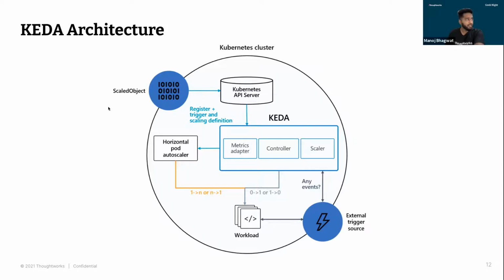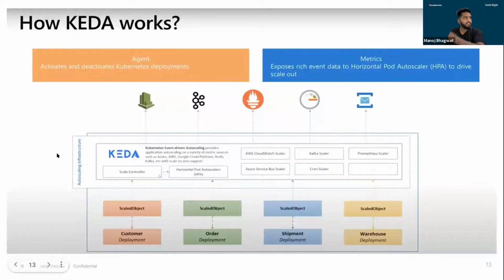Apart from this, you can see this component called scaled object, right? This is nothing but a custom resource definition that KEDA sets up as part of the KEDA installation. This is the one that talks to your API server, which internally talks to your KEDA, and then KEDA calls your HPA. So in a nutshell, KEDA also uses HPA for scaling your application. But whatever limitations we saw with HPA are overcome with the help of KEDA.